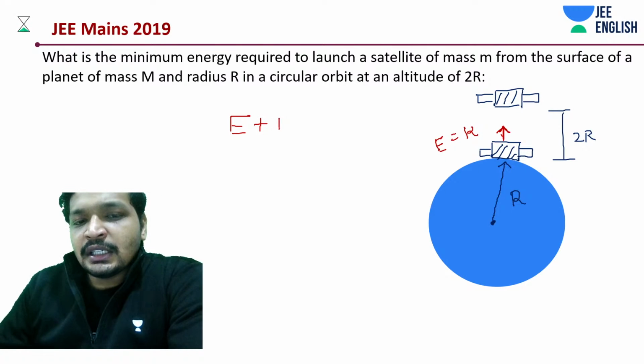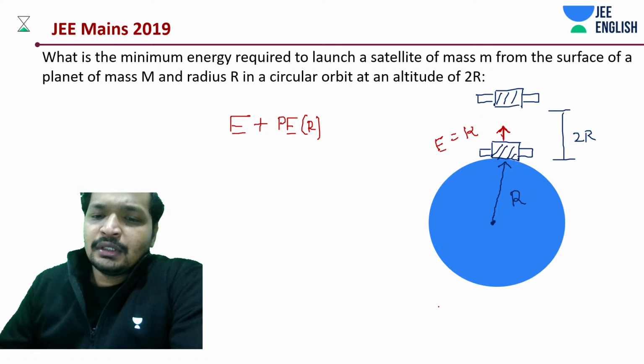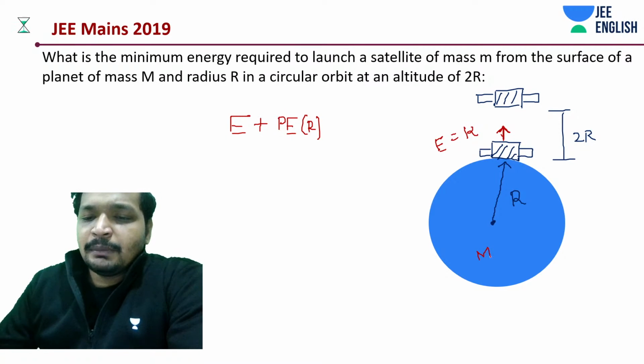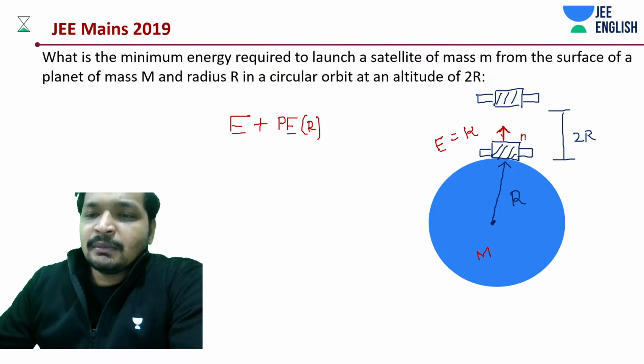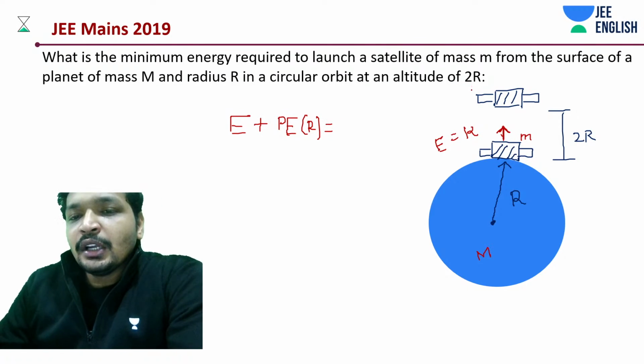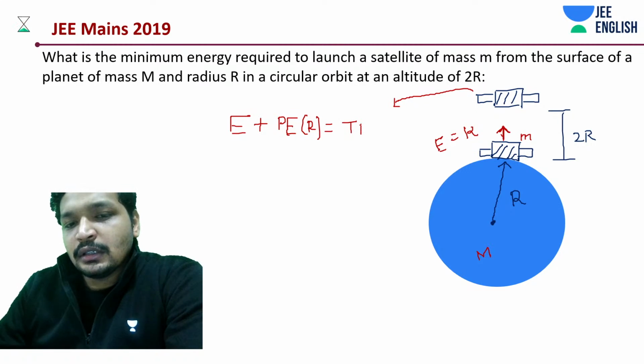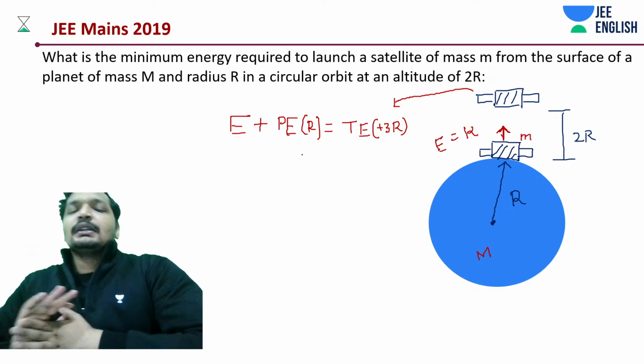What is the potential energy at this point? It's quite simple. At a distance r from the center of Earth, it's minus GMm by r, given that M is the mass of the planet and small m is the mass of the satellite. And what do we know? It should be the total energy at this point, at 3r distance.